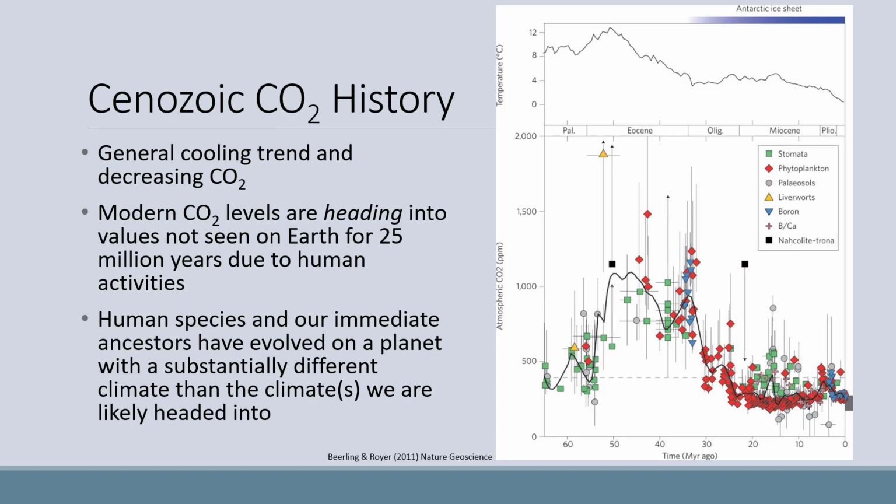Here is a plot showing carbon dioxide over the Cenozoic era, which covers the last 65-ish million years or so. You can see there is a general cooling trend, shown in the top plot, and decreasing carbon dioxide over this time period, shown in the bottom plot. The different shapes, colors, and so on are different ways of assessing atmospheric CO2 values in the geologic record.